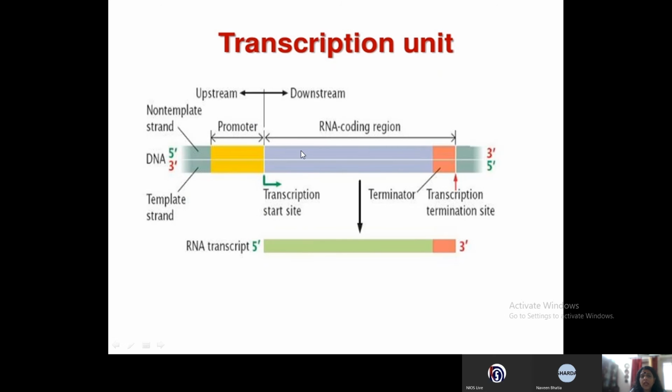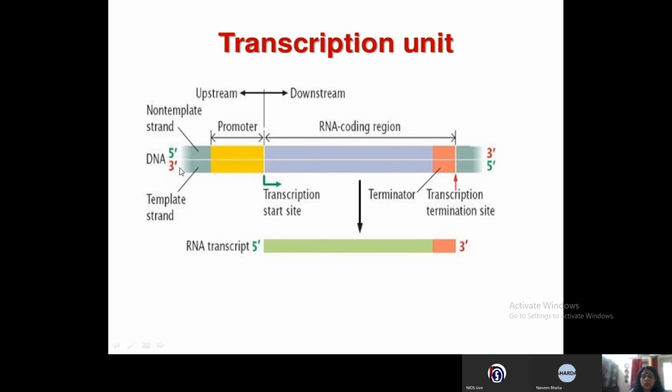The other strand is called the non-template strand. Can you see this? It's called a non-template strand, or it is also called the RNA coding region or coding strand. Why is it called the coding strand? Because the code of this strand is similar to the RNA that is formed, and that's because of complementary base pairing.